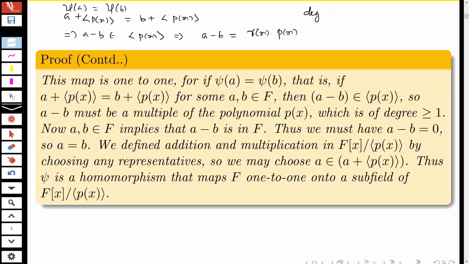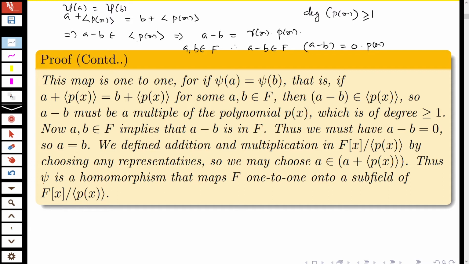And you know that the degree of p(x) is greater than or equal to 1. And you know a, b belong to the field F. Therefore, a minus b belongs to the field F. Therefore, a minus b is a multiple of r(x) into p(x), means a minus b equals, since the degree of p(x) is greater than 1, this is the only possibility, some constant into p(x), since a minus b belongs to the ideal generated by p(x).